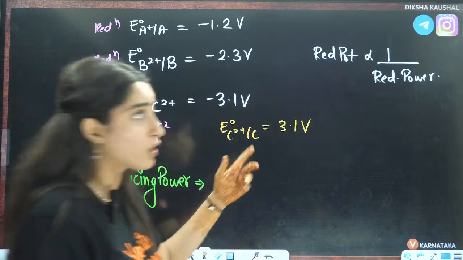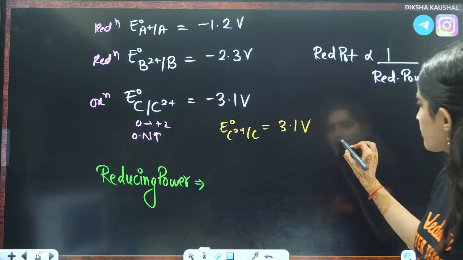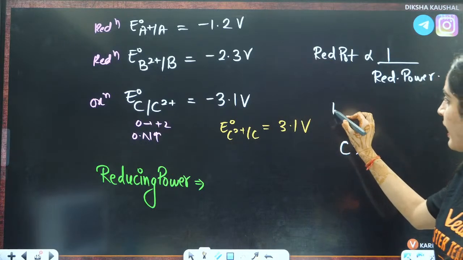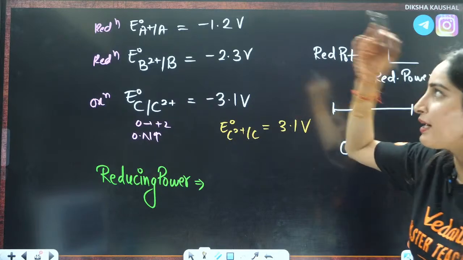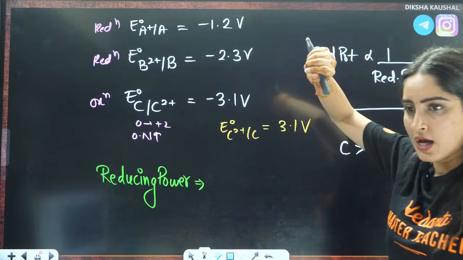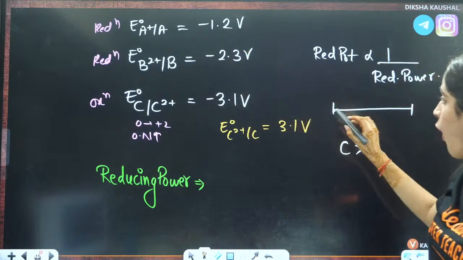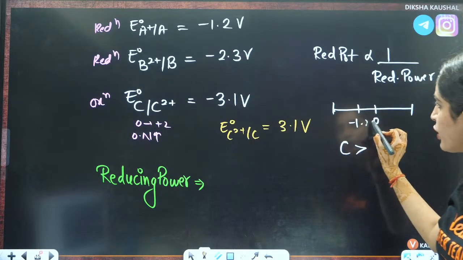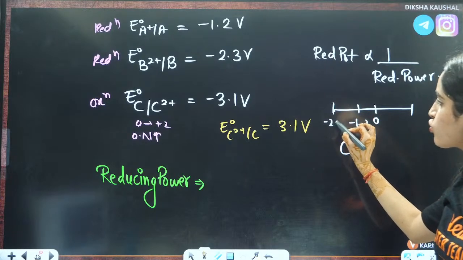Firstly, write down the order of reduction potential. C is having maximum. Then which is maximum? On the number line, ma'am, we are not able to understand whether this is maximum, this is more. How to see this? On the number line, C is here at 0, here you will have minus 1.2 and here you will have minus 2.3.